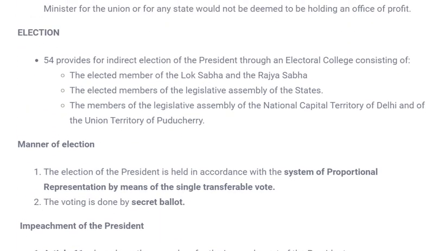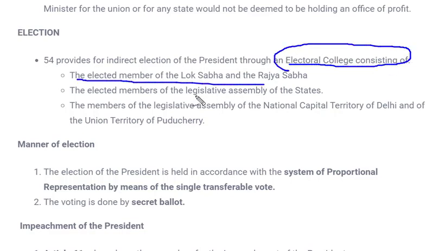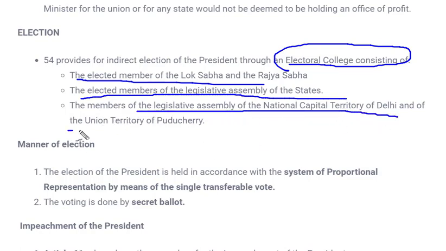Next is the election: how is a president elected? As I've already told, the president is not directly elected by the people, but by the electoral college, and we have already discussed who the members of this electoral college are: elected members of Lok Sabha and Rajya Sabha, elected members of the Legislative Assemblies of states, and members of the Legislative Assemblies of the National Capital Territory of Delhi and Union Territory. The only important point to note is that the members should be elected, not nominated. So this was the election.